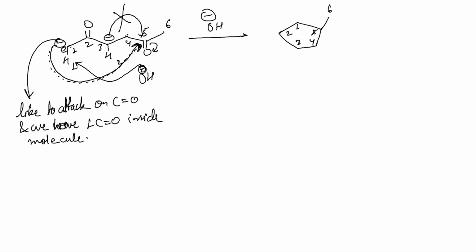All right. Now understand one more thing. On 2 you have C double bond O. On 5 you will have O minus as well. Up to here any doubt? No, sir.